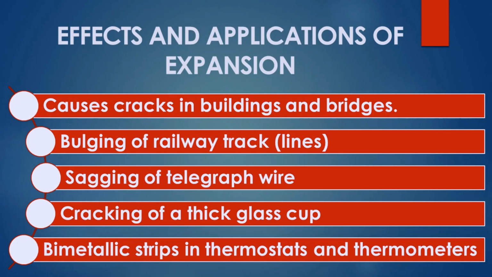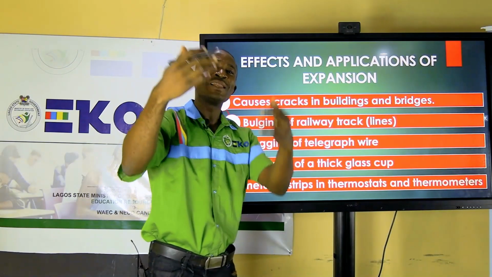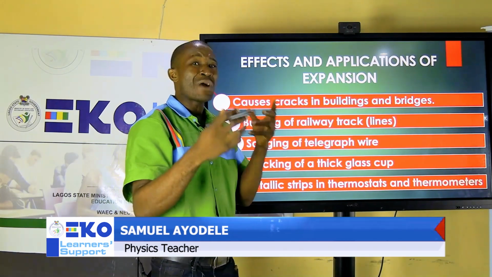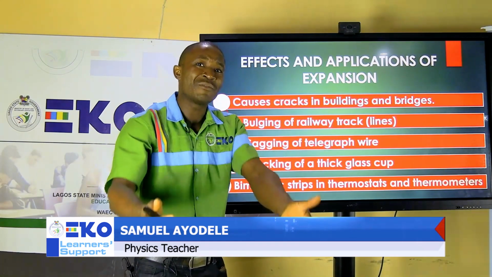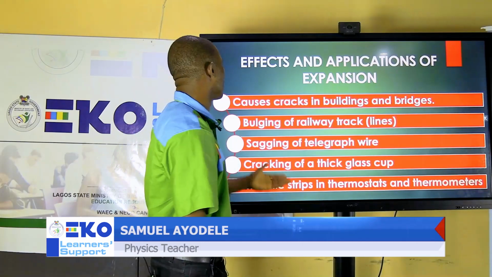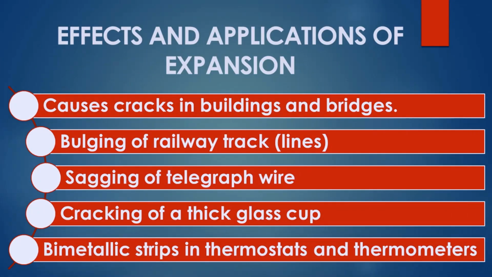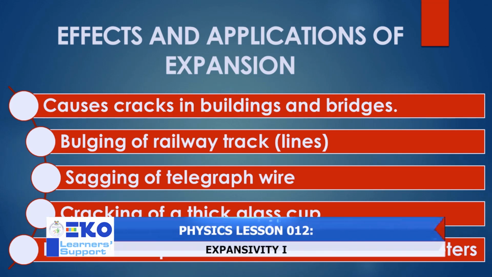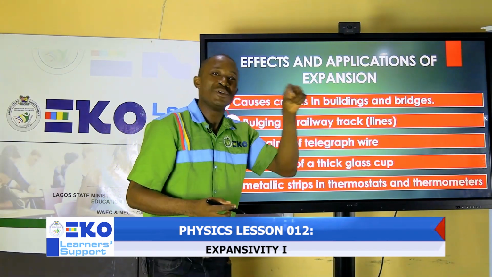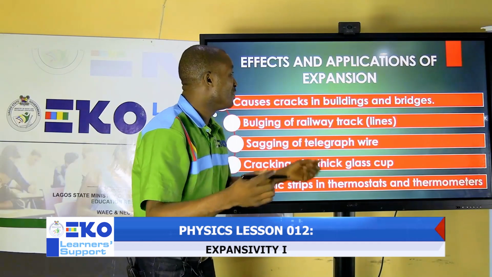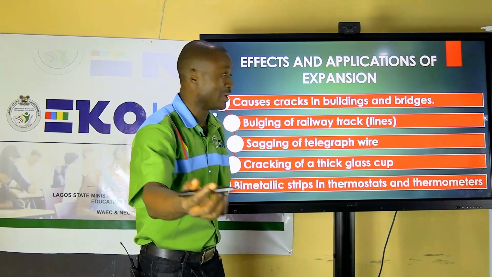Now, let's look at the effect of expansion. When expansion occurs, what effect does it leave? As we are looking at the effect, we'll also be checking it side by side with the application. So I will tell you the effect and where we apply it. Now look at it. Expansion causes cracks in buildings and bridges. So since we know that expansion will cause cracks in buildings and bridges, then we will need the knowledge of expansion in building structures and bridges.